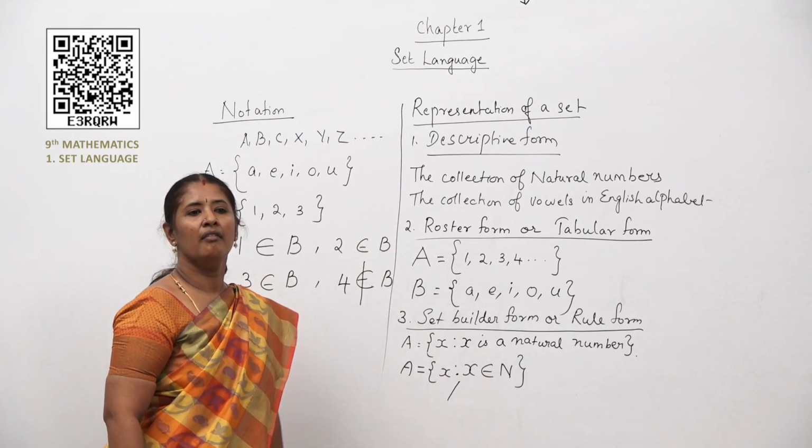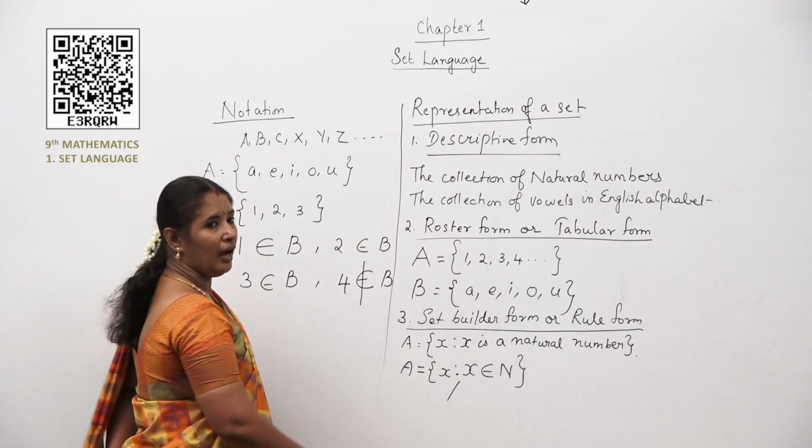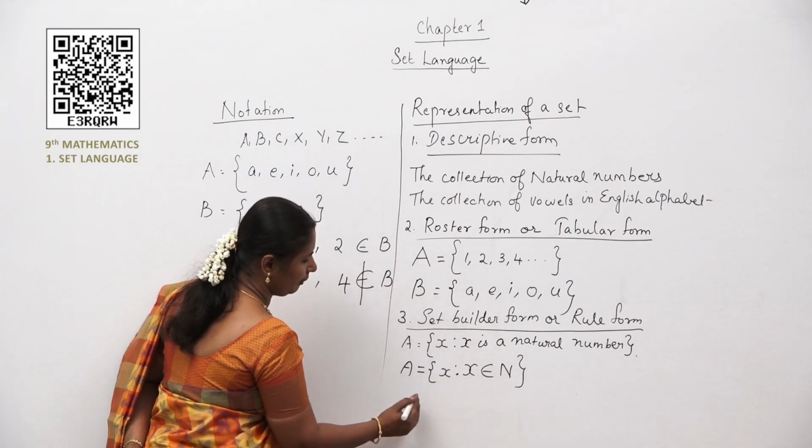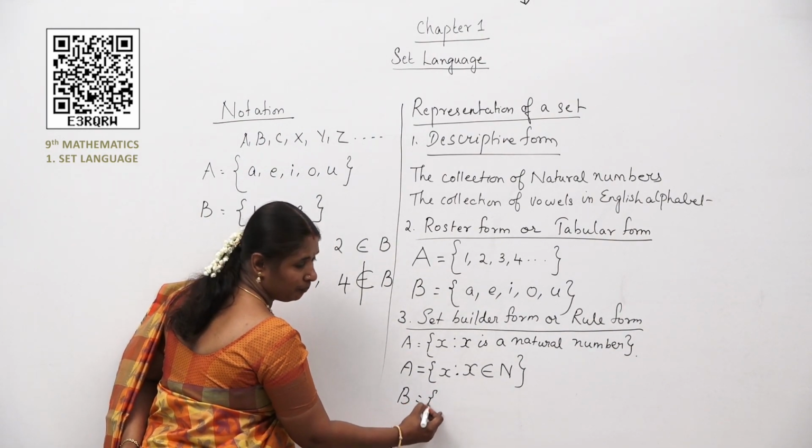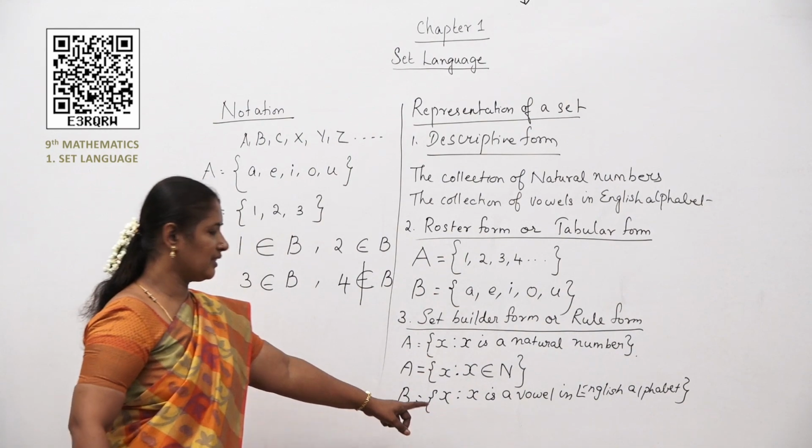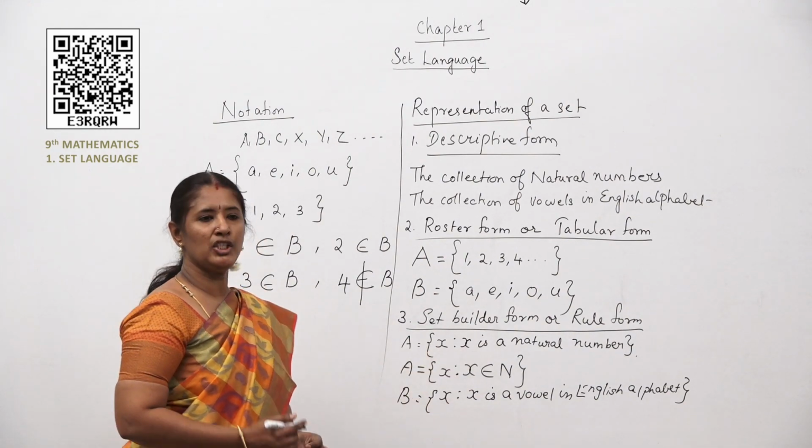The collection of vowels in English alphabet. How will you write that in set builder form, children? B is equal to, so X such that X is a vowel in English alphabet.